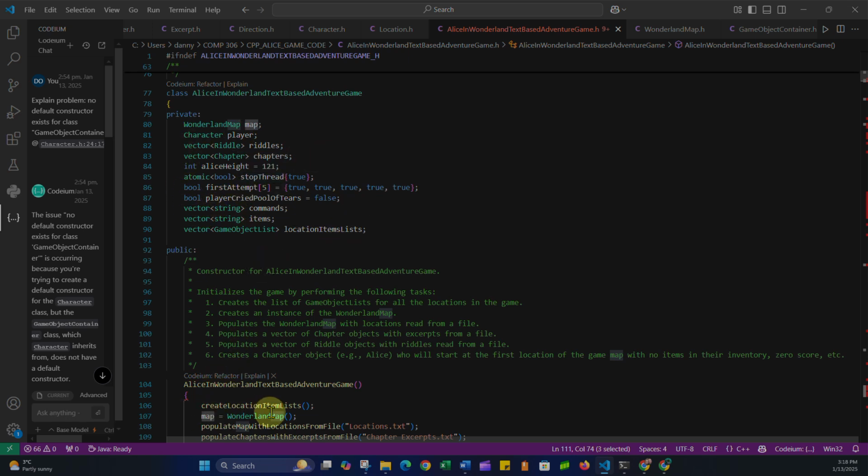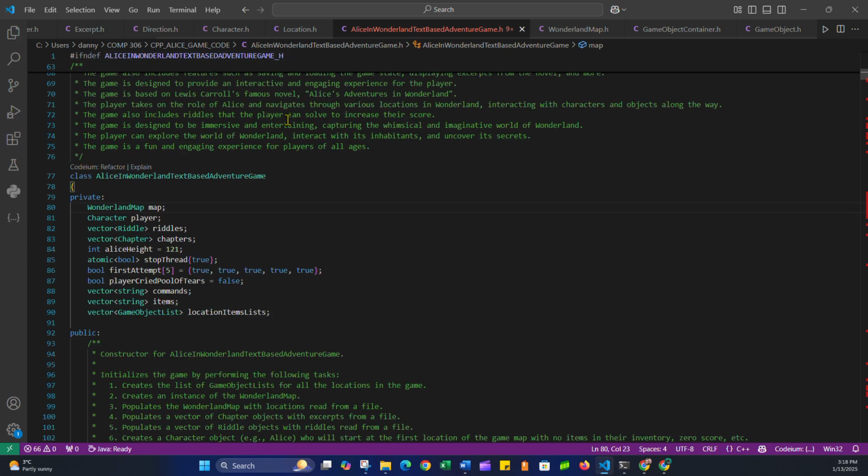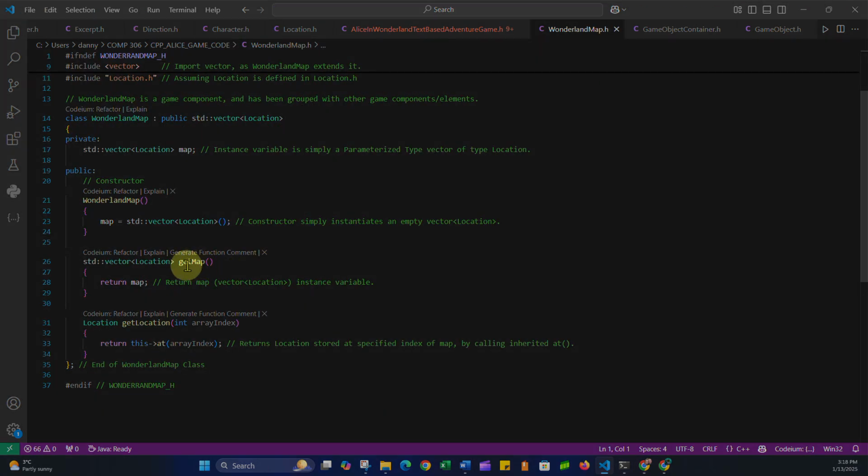Where is it here? Right here. So map equals Wonderland map. Map is a private instance variable of Wonderland map. And if I look at my Wonderland map class, I have a get map function, which returns the whole map, and I have a get location function. It uses the at method associated with a std vector, which is what this is. The Wonderland map is a vector because it's derived from the std vector class of type location. So it's a vector of location.